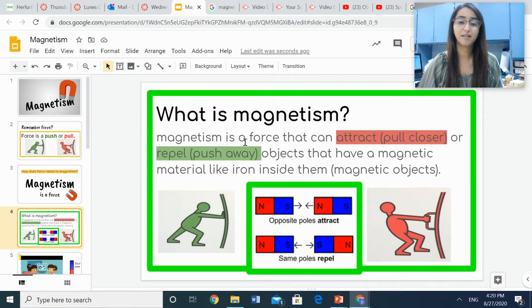So let's backtrack and look at this definition a little more closely. Once again, magnetism is a force that can attract, and attract means to pull closer. So I am pulling closer, right? Or it can repel, can push away. Remember how we said force is a push or a pull? Well, it's the same thing in magnetism. Magnets can either attract or they can repel. Attract, pull close together, or repel, push away.